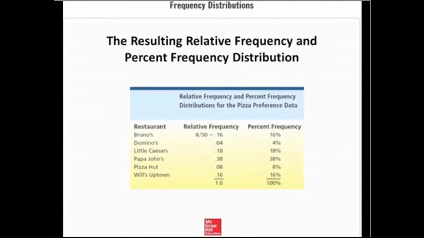This screen shows the resulting relative frequency and percent frequency tables for this example. Do you see how each number was computed? As we saw earlier, there were 50 preferences. Of those, 8 were for Bruno's. Thus, 8 divided by 50 tells us that 16% of the students prefer Bruno's. The other values are computed by dividing the preference of that brand by the total survey of 50. A quick check of your work is that all the numbers in a relative frequency table should sum to 1, and all the numbers in a percent frequency table should sum to 100%.